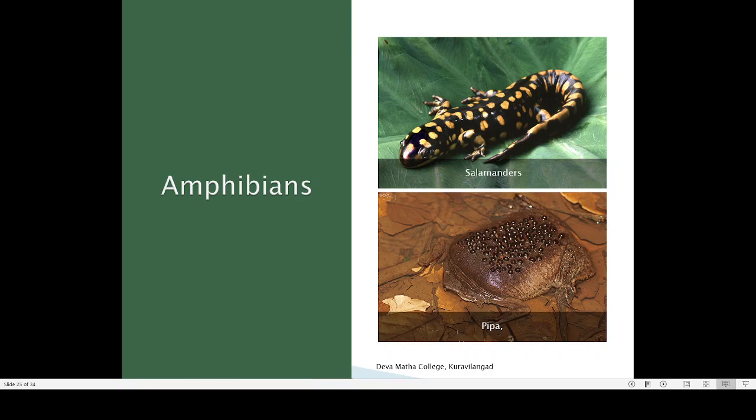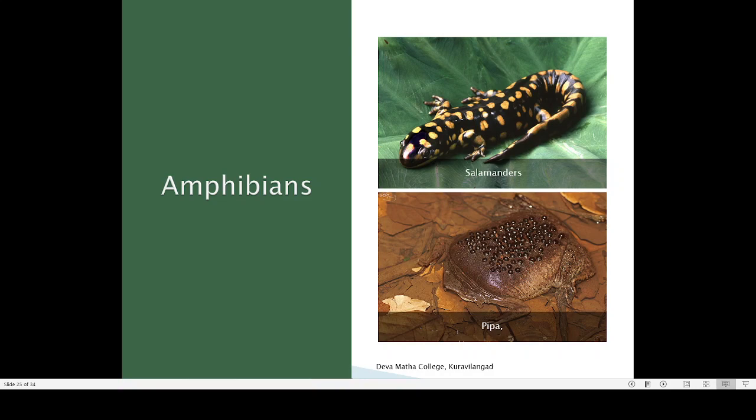In these amphibians, we mostly have only frogs here. Frogs and toads are mostly what is present in India. There is one tailed amphibian called the newt, but it's not very common. Only in the Darjeeling area can we find this newt. But the salamander is a tailed amphibian, with the presence of a tail.